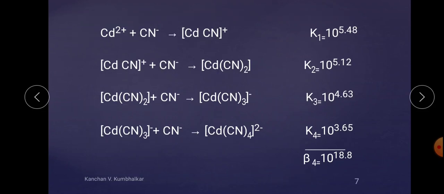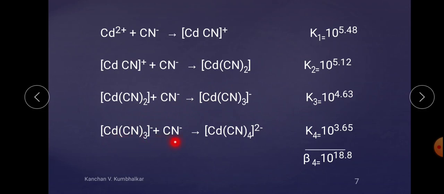Another example is cadmium. In the previous example we took a neutral ligand, but in this one there is a negative ligand, and the same results have been observed. When the central metal atom combines with a ligand, there is a formation of a mono-ligand complex. The first step therefore has stability constant K1. Similarly, for the second step it is K2, for the third step K3, and finally K4.